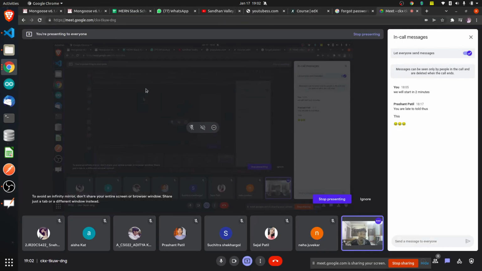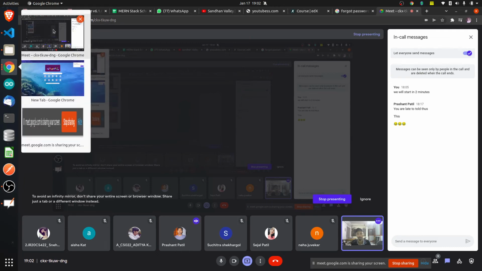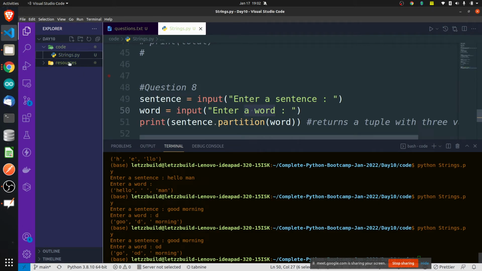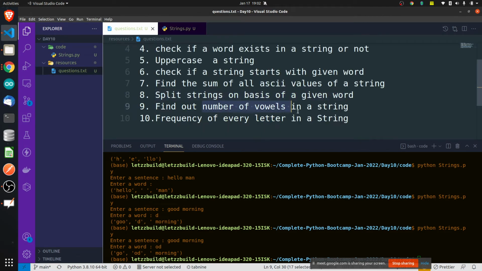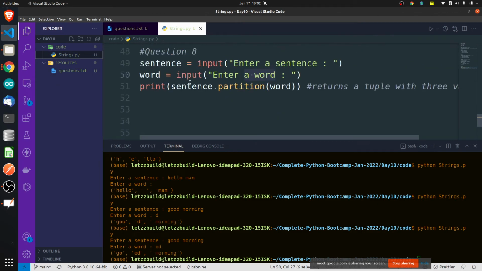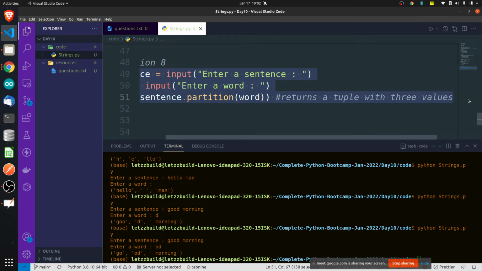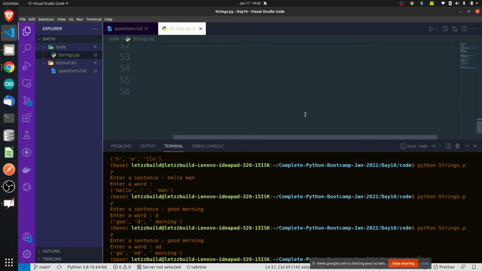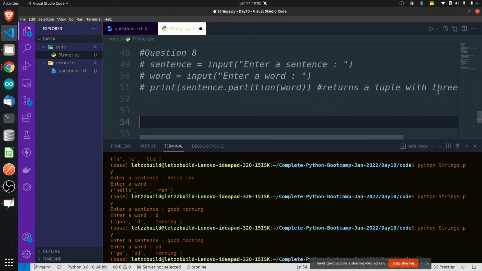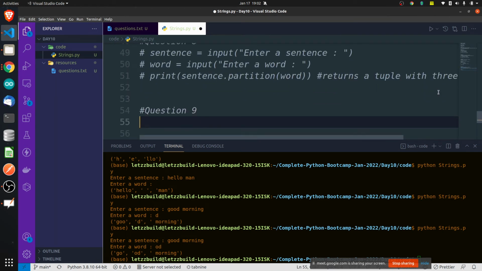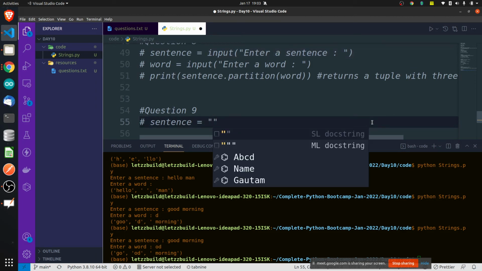Is it done? Is it clear? Yes. Find the number of vowels in a string. Come on, let's do it fast. How to do it? Iterating. Come on, I'll just speak. Checking and checking. Your voice is not audible properly.